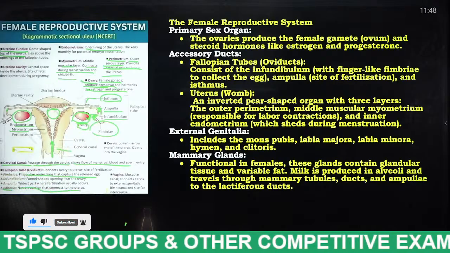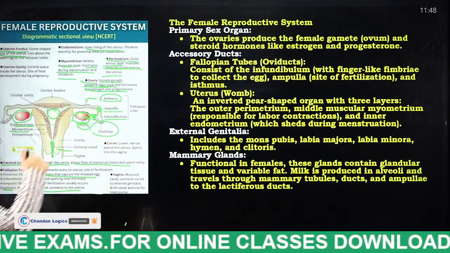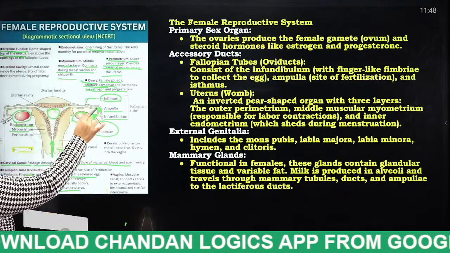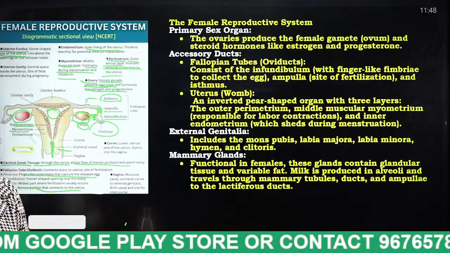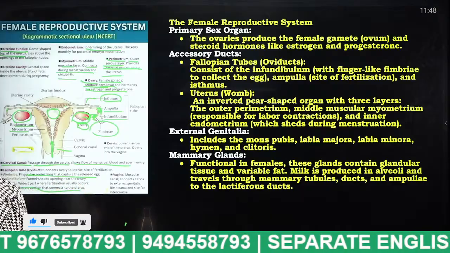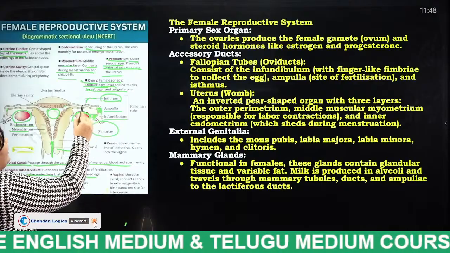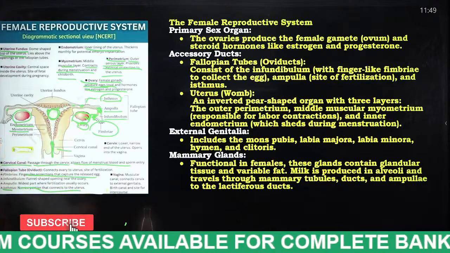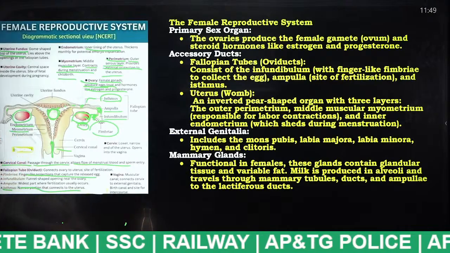The egg is released from the ovary, the fimbriae take the egg and it enters the ampulla. The sperm which is entering from there will stop in the fallopian tube, the ampulla. In the ampulla, the fertilization process takes place. Fertilization is the fusion of male and female gametes. A zygote is formed, and that zygote will travel through the fallopian tube and finally into the uterus. In this uterine cavity, embryo development takes place. Done. Next,